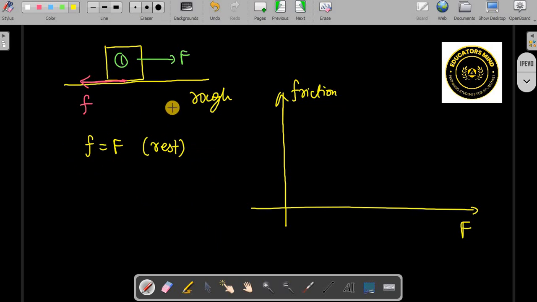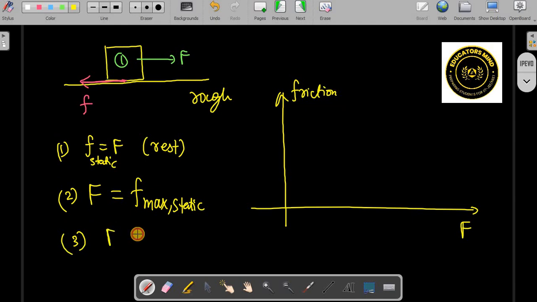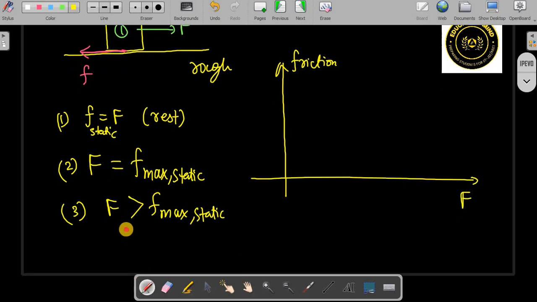But if you apply a very large force, then friction cannot keep up. Friction is going to increase, and if the applied force becomes equal to the maximum friction, the maximum static friction, this is also static, only because the body is not moving. So this is the first case. For the second case, you can take F greater than the maximum static friction. In that case the friction that will act is the kinetic friction.